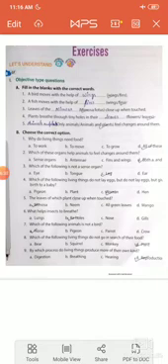As we know, living things need food to grow, to move, to work. So your option number D, all of these, is right. Because living things need food to grow, to work, to move. So option number D is right.